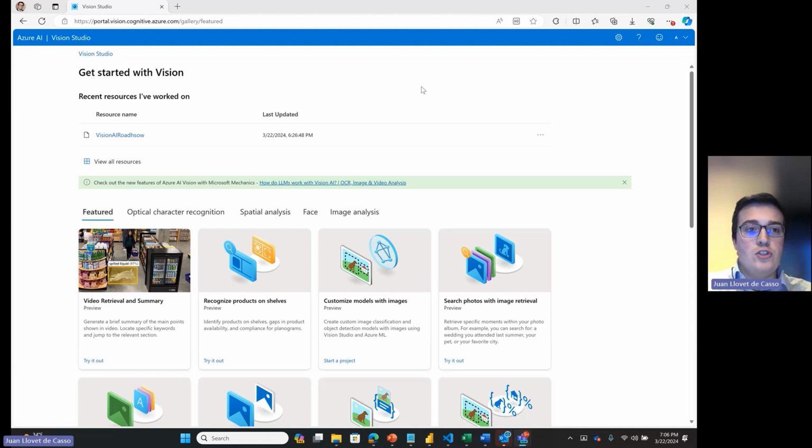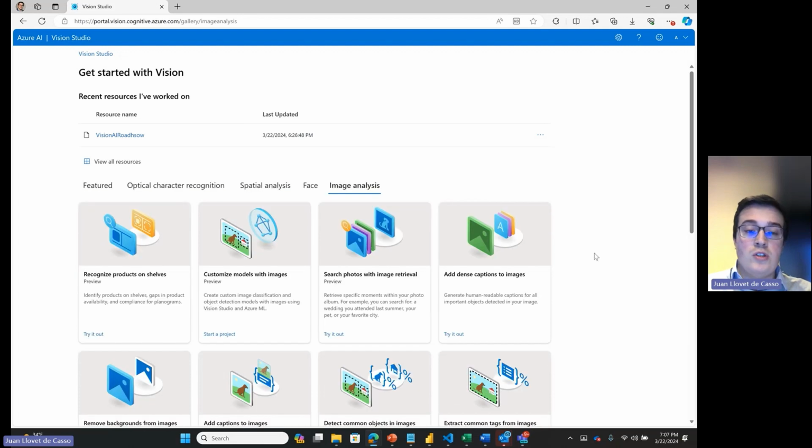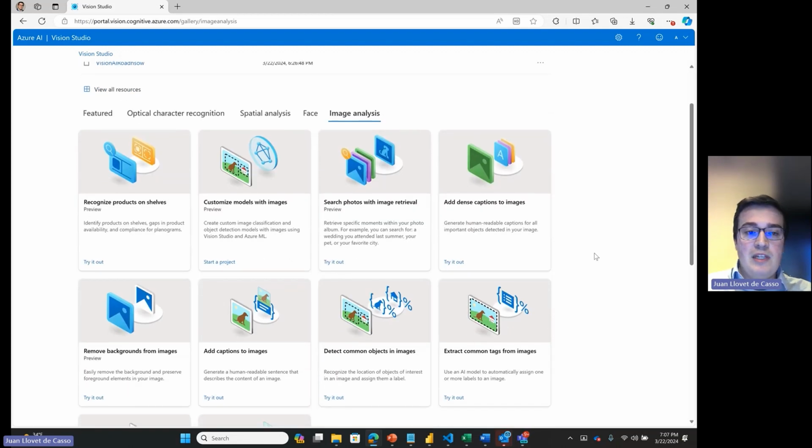Welcome to the Azure AI Vision Studio. Once you deploy an Azure AI Services resource on your Azure subscription, you can access the Vision Studio and check out all the different models. As we were mentioning, there are four main categories that are represented here: optical character recognition, spatial analysis, face, and image analysis. Image analysis is where you will find the biggest number of capabilities.